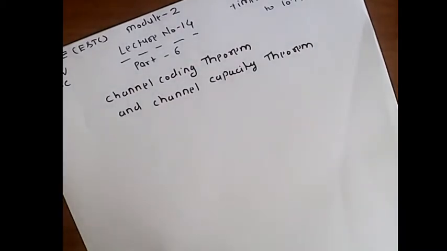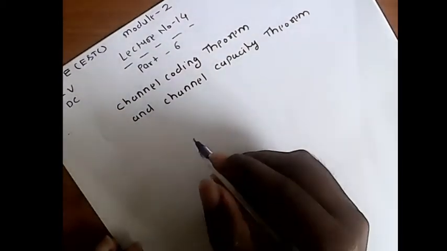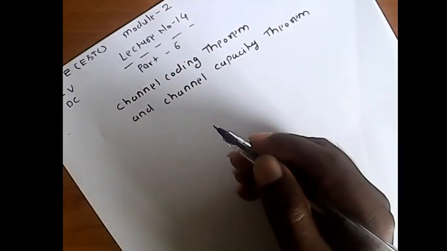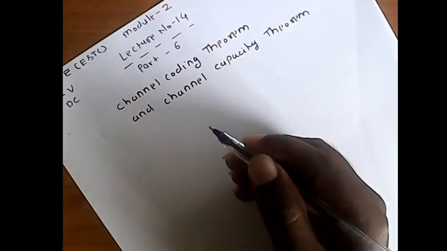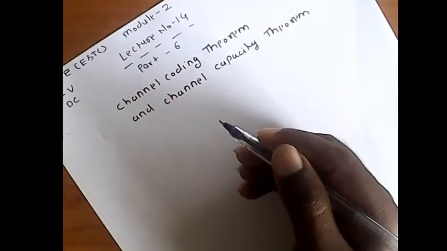Now, if you notice, after source coding, the analog information of a discrete memoryless source is converted into a binary signal.